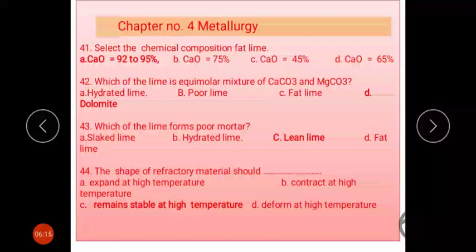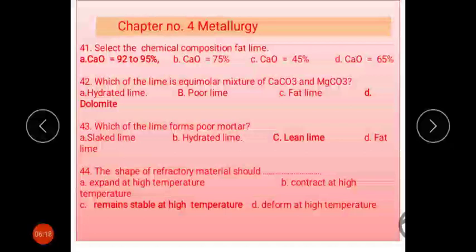Select the chemical composition of the flat lime. Flat lime is high lime, and it contains lime above 90%, about 92 to 95%.